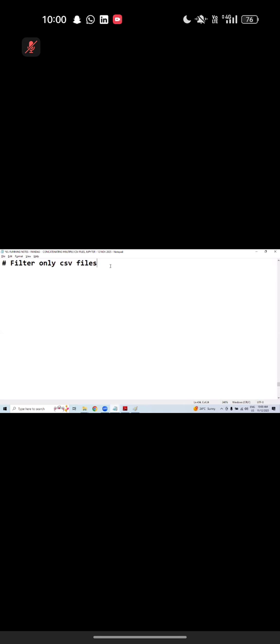In two ways we can do it. I will show you both. First, using a for loop. Second, using the filter function. Let's do both.